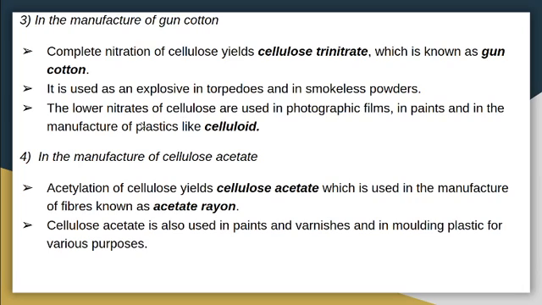Then the lower nitrates of cellulose are used in photographic films, in paints, and in the manufacture of plastics like celluloid.